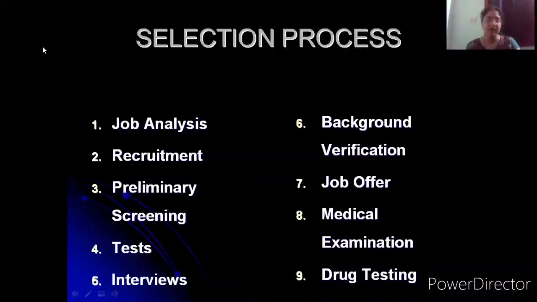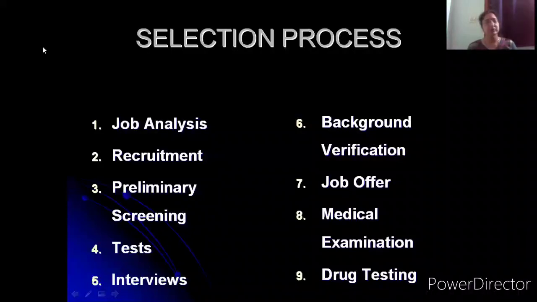In case he gets into some kind of defaults, or takes on too many loans, or becomes too indebted, and his civil score or credit standing has come down, in such a situation there is always a chance that he or she might embezzle some of the company's cash and use it for personal purposes. So all this has to be ascertained.